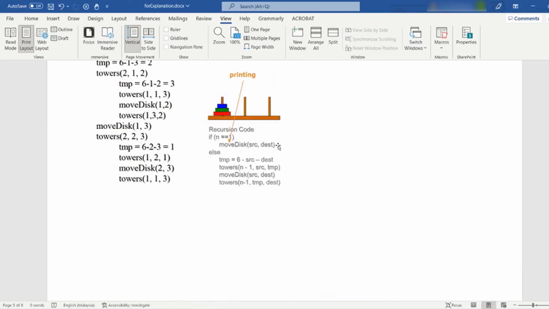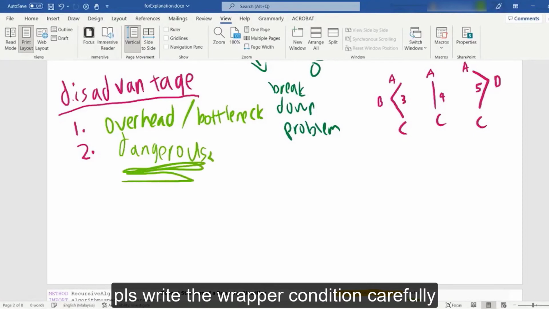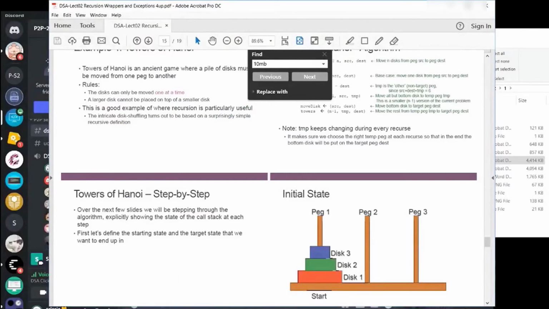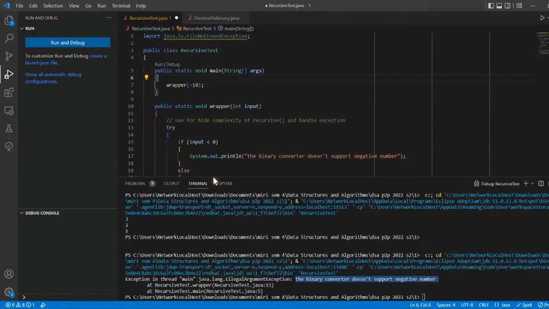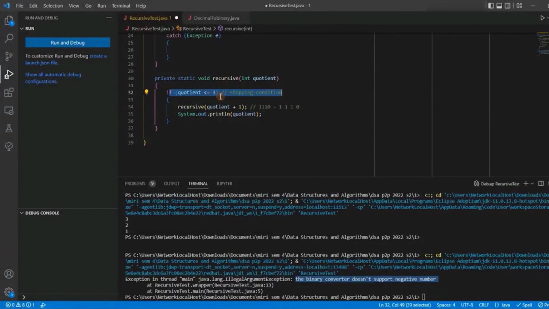Second thing, recursive can be quite dangerous if you didn't think carefully. So you always need to think carefully when you write a recursive algorithm. But nothing to worry about, you will know there is something wrong with the code if you didn't write a stopping condition.